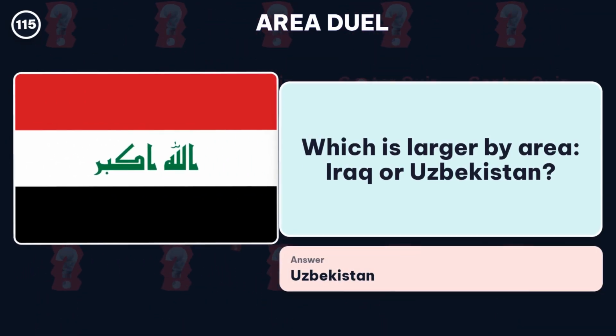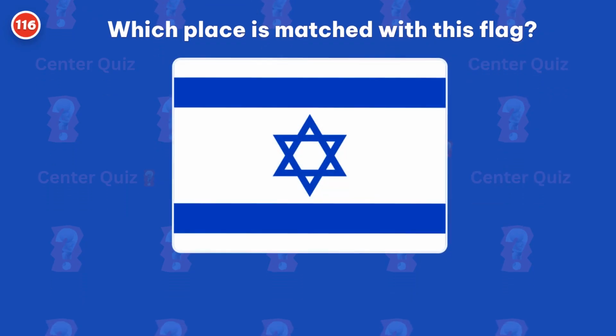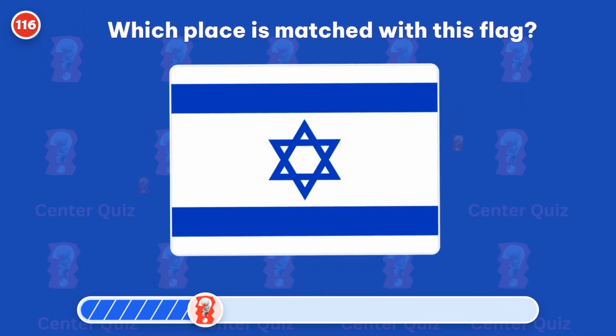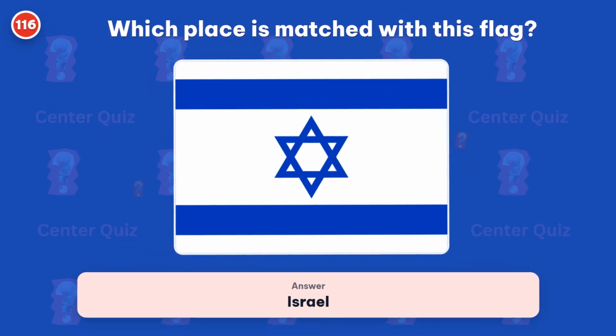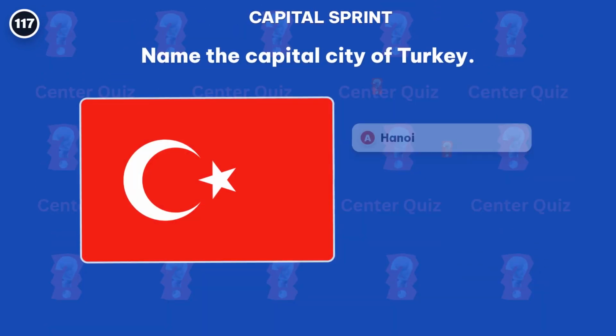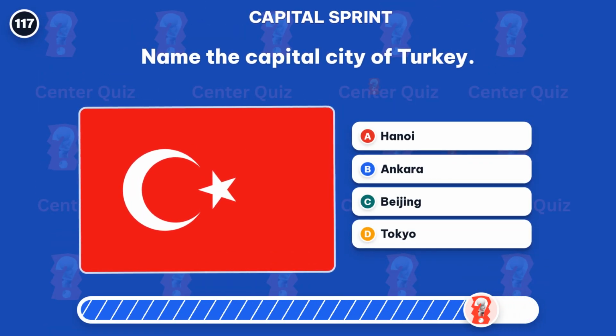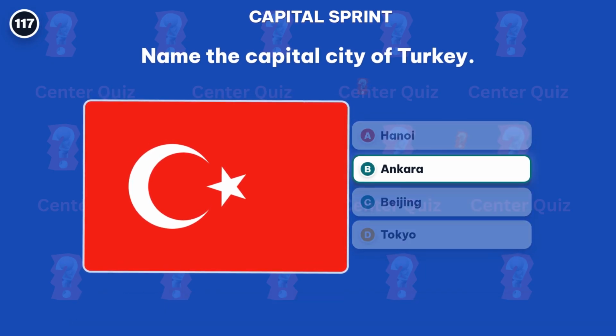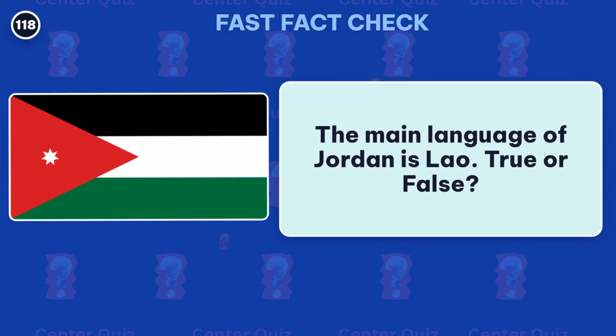The right pick is Uzbekistan. Which place is matched with this flag? The right answer is Israel. Name the capital city of Turkey. Answer, Ankara. The main language of Jordan is Lao.